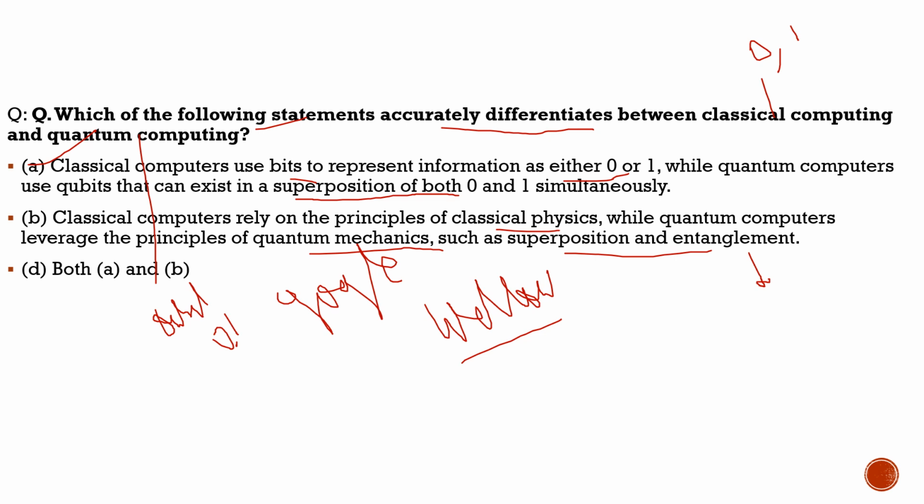Because of these principles, quantum computers are able to solve mathematical problems which would take trillions of years for normal supercomputers. So this is how quantum computers are very quick and fast. So this statement is also correct. With respect to this question, both statements A and B are correct. So the correct answer would be option D, or we can say option C here. Sorry, option C would be the correct answer. With this, let's move to another question and try to understand.